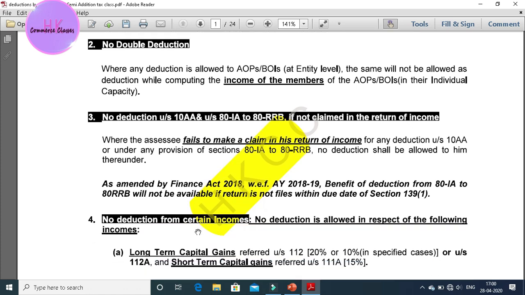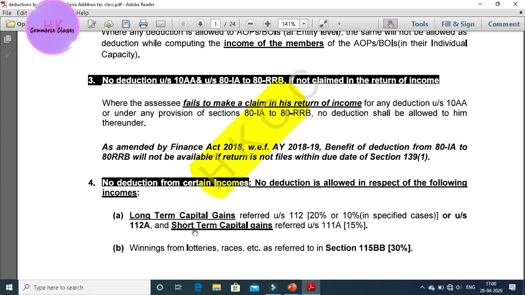Fourth is no deduction from certain incomes. No deduction is allowed in respect of the following incomes: LTCG referred under section 112, where 20% applies, and section 112A, where 10% applies. STCG will have 15% under section 111A.